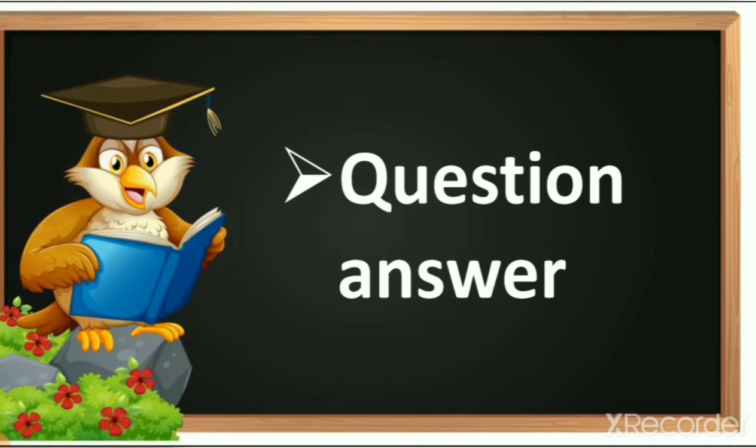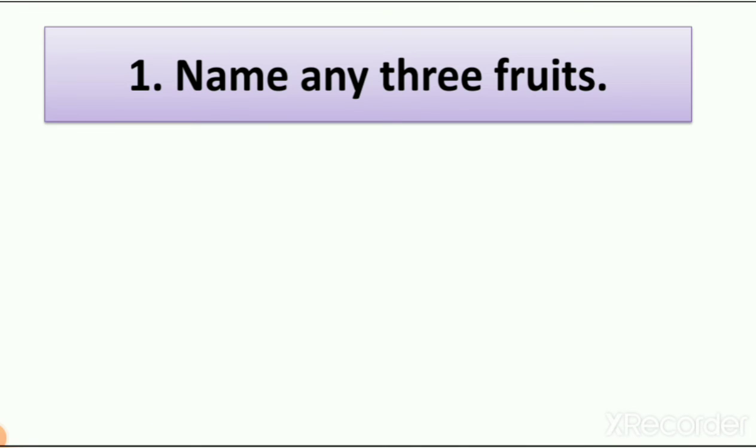Then our next question is question answer. So we have to write here answer of the question. Now name any 3 fruits. So we learn about fruits in this lesson, right? We learn about different types of fruit.